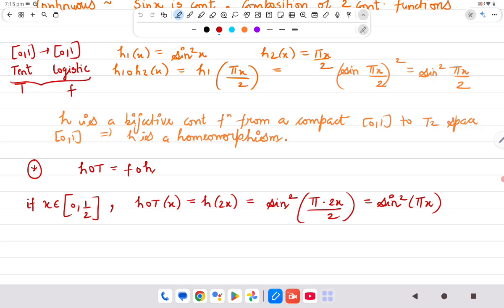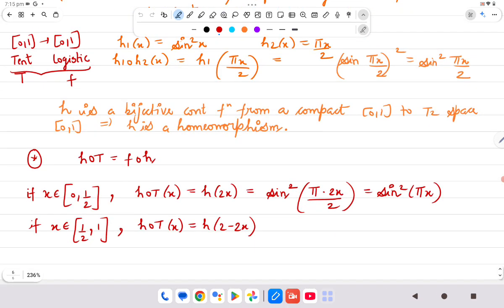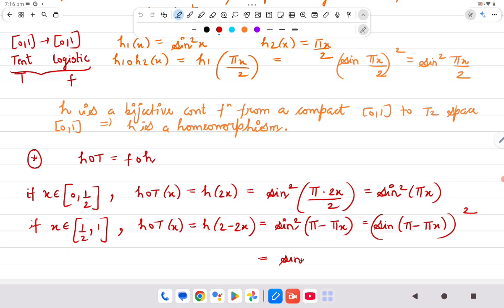Now I have to find what is F∘h. No, first let us compute the first one. Now we take x in [1/2, 1]. So again h∘T of x, here I had defined it as 2 − 2x, if I am not wrong. Yes, it was defined to be 2 − 2x, which is again sin²(πx/2). So it will become sin²(π − πx). You can check, it is nothing but (sin(π − πx))². So it is sin 180 minus something, sin πx.